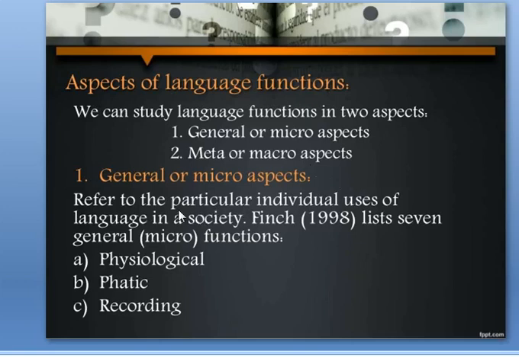These refer to the particular individual uses of language in a society. This was something given by Finch in 1998. He has listed 7 general micro functions. As we have said, there are micro aspects and macro aspects, micro functions and macro functions. So here we are talking about micro functions first.